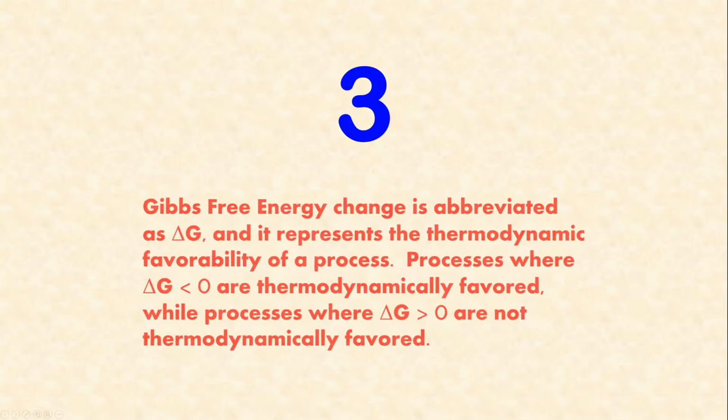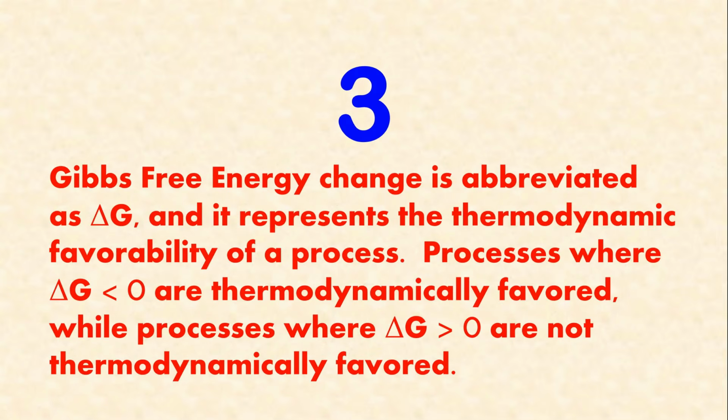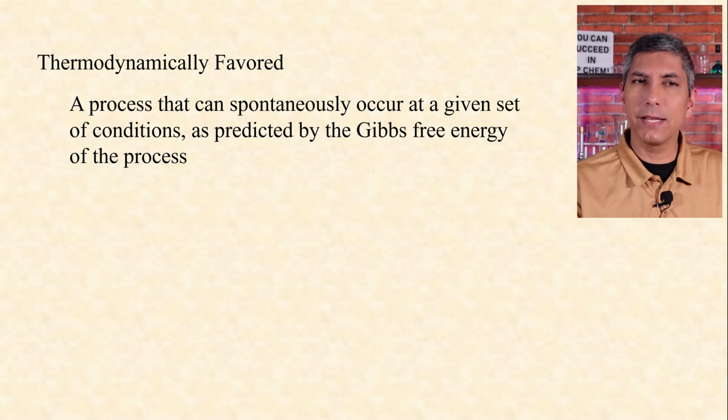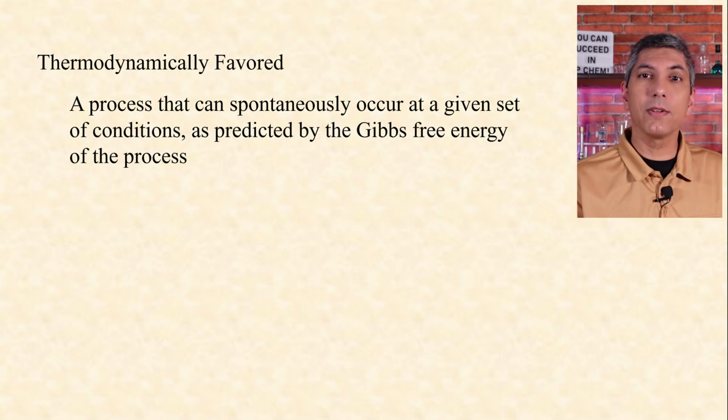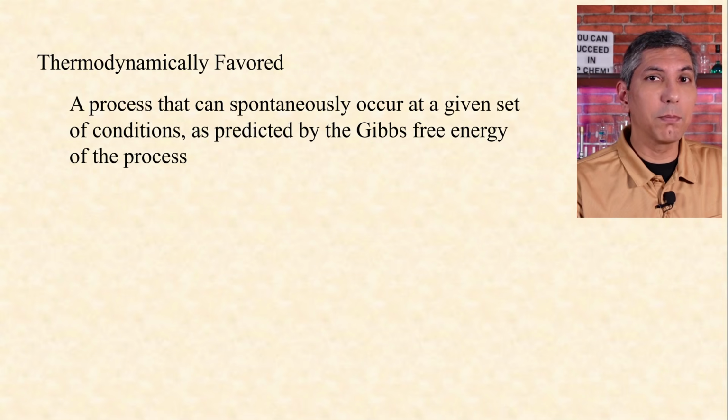Number 3. Gibbs free energy change is abbreviated as delta G, and it represents the thermodynamic favorability of a process. Processes where delta G are less than 0 are thermodynamically favored, while processes where delta G are greater than 0 are not thermodynamically favored. When we say thermodynamically favored, we're talking about processes that can spontaneously occur at a given set of conditions, as predicted by the Gibbs free energy of that process.